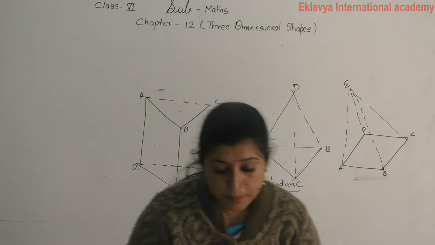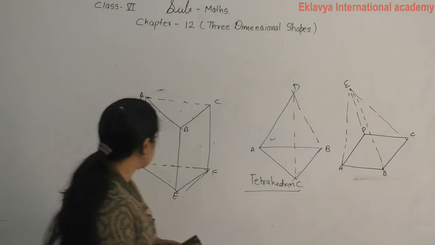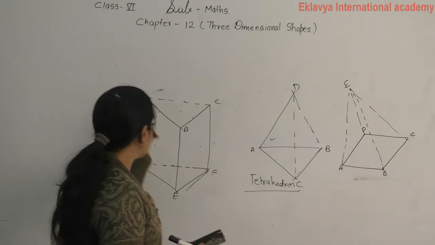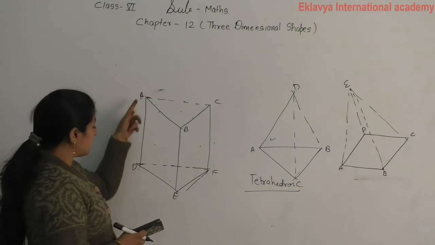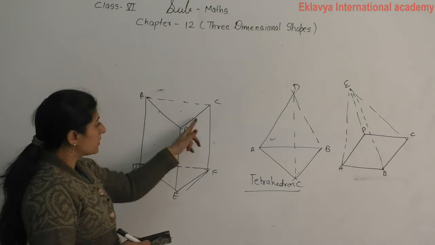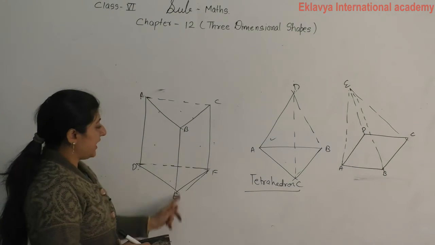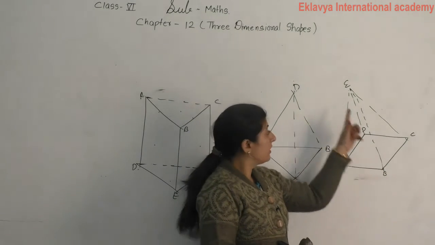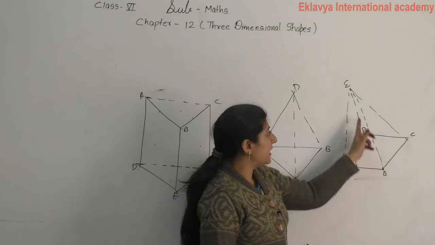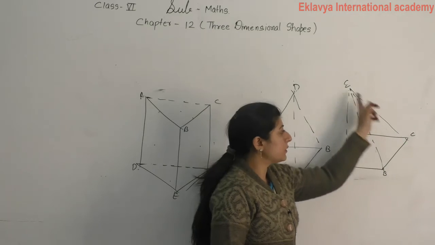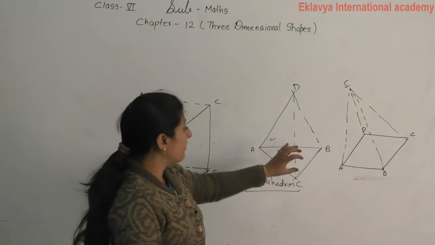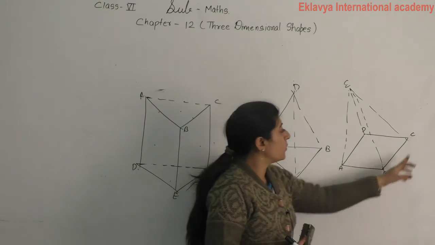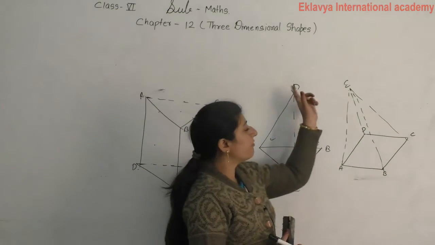Now in pyramid, triangular prism: 5 faces, 1, 2, 3, 4, backside 5 faces, 6 corners, that is 1, 2, 3, 4, 5, 6, 9 edges, 1, 2, 3, 4, 5, 6, 7, 8, 9. Next, square pyramid: 5 faces, 1, then AB to E, AD to E, BC to E, DC to E, for these triangular faces. Total 5, in this total 4 faces. And 5 corners, 1, 2, 3, 4, 5, here 1, 2, 3, 4 corners.